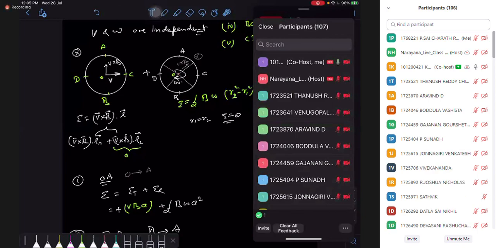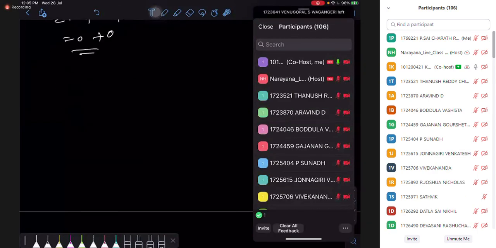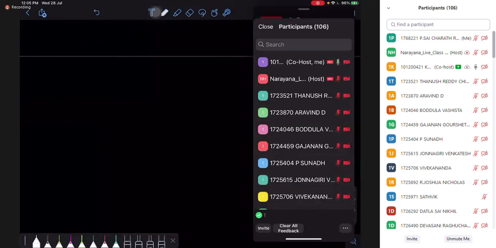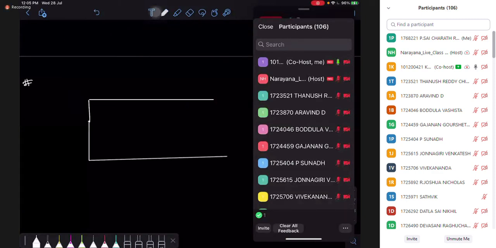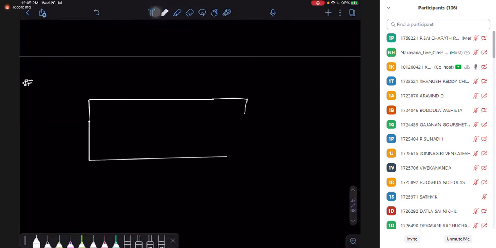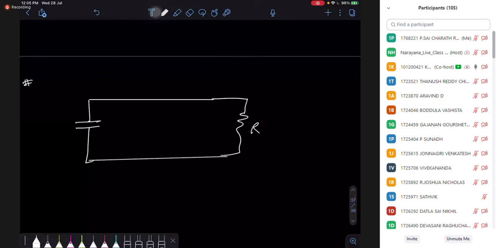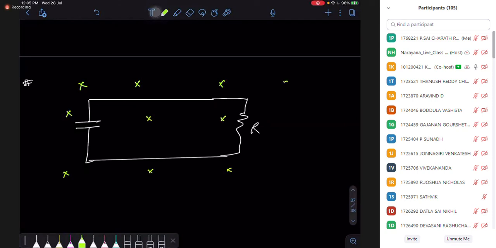So quickly we can discuss the current. How do you get the current here? Very easy. Let's say there is a rod, and the current could be used for a capacitor, or for a resistance, it doesn't matter. Or it could be used for both. So let's take both cases here and combine them together. The capacitor is there, and this resistance is there. Let me consider there is a magnetic field everywhere, perpendicular. And let me consider a rod is there.